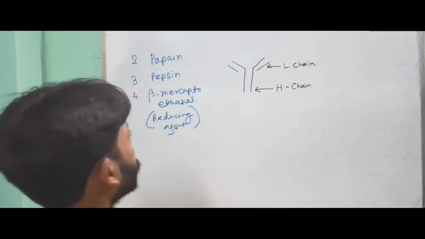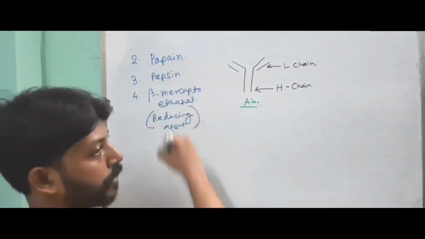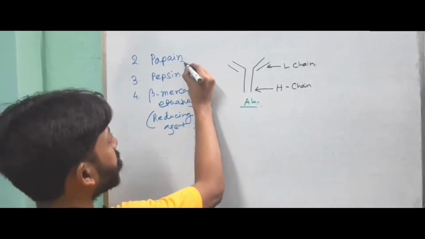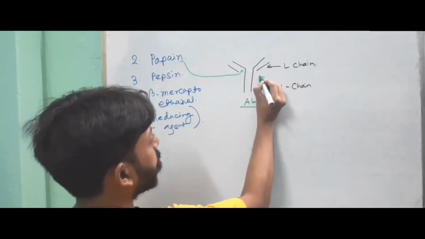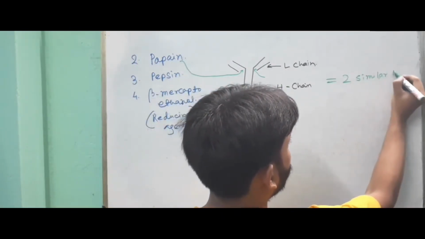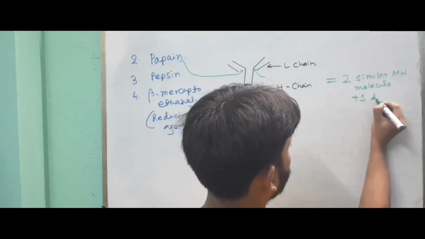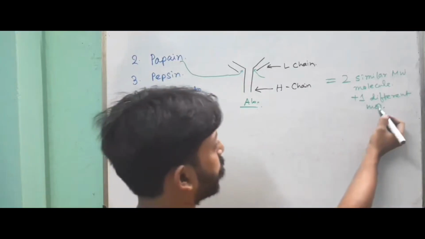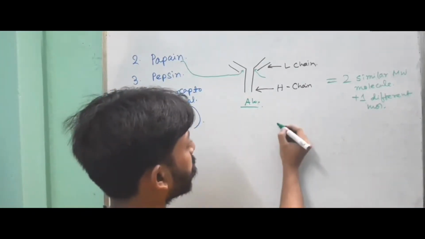When we digest the antibody with papain enzyme, which is present in the papaya fruit, this enzyme cuts the antibody in these two regions and produces two molecules of similar molecular weight and one different molecule. Scientists found that the one different molecule can be easily crystallized, so they called it the Fc region.